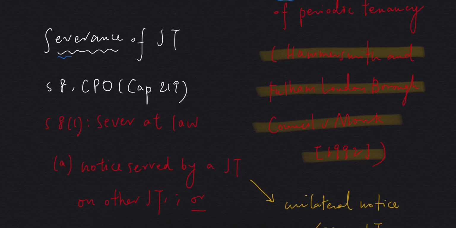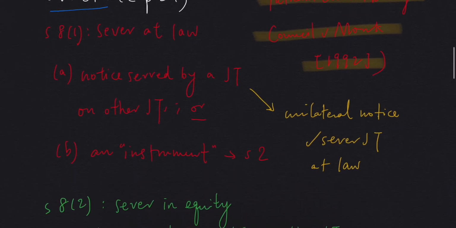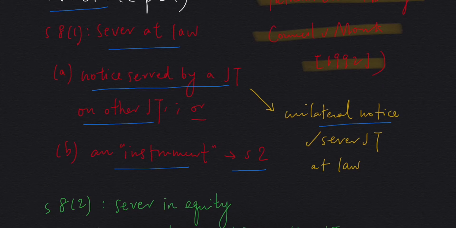So you may be thinking of severance. We have to look at Section 8 of CPO, that is the Conveyance and Property Ordinance. We have to look at Section 8 subsection 1, which tells us how we can sever a joint tenancy at law. So we need notice served by a joint tenant on other joint tenants, or an instrument. For the meaning of instrument, you can look at Section 2. For notice, this means that if a unilateral notice had been served by a joint tenant on other joint tenants, then the joint tenancy will be severed at law.